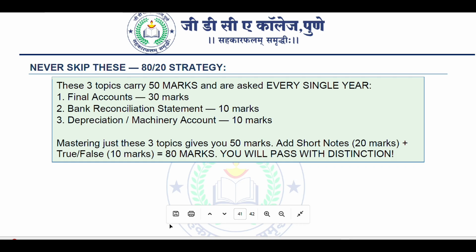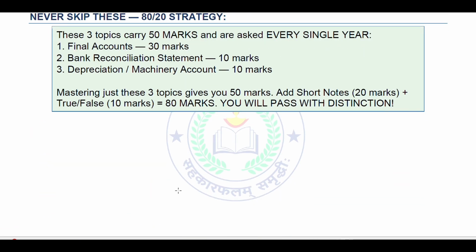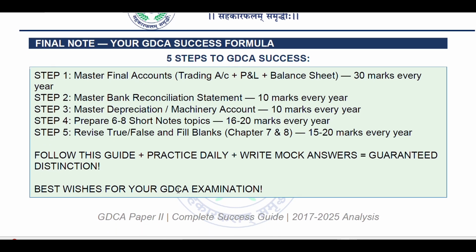These 3 carry 50 marks and are asked every single year: final account 30 marks, bank reconciliation statement BRS 10 marks, depreciation machinery account 10 marks. So mastering just 3 topics gives you 50 marks, and short notes 20 marks plus true or false 10 marks, all equals 80 marks. You will pass with distinction in account. As I told you earlier, these are the important topics which will come in the examination.